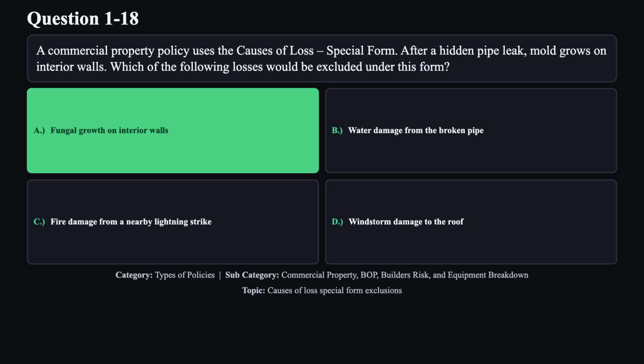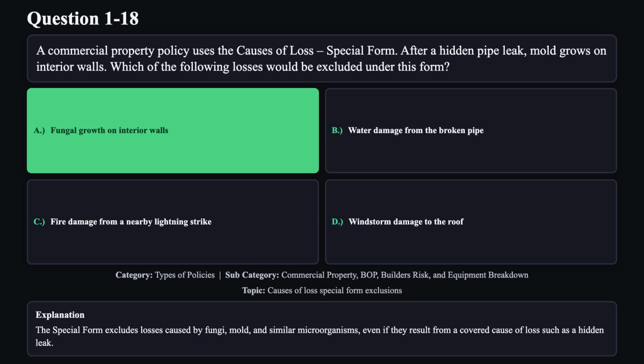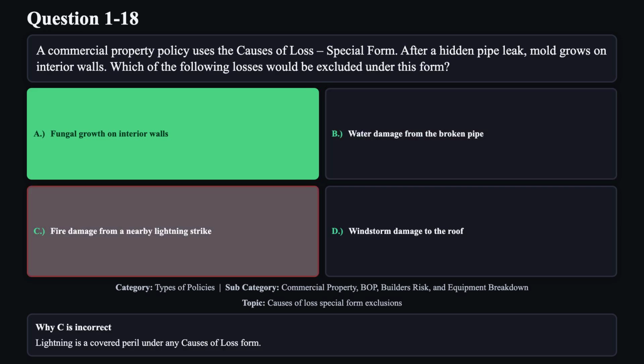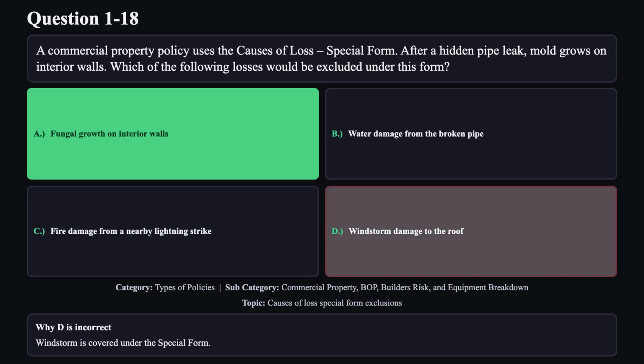The correct answer is A. The special form excludes losses caused by fungi, mold, and similar microorganisms, even if they result from a covered cause of loss such as a hidden leak. Reason B is not correct. Accidental water discharge is a covered peril under the special form. Reason C is not correct. Lightning is a covered peril under any causes of loss form. Reason D is not correct. Windstorm is covered under the special form.